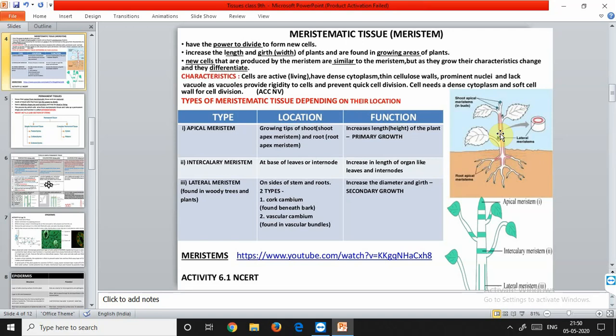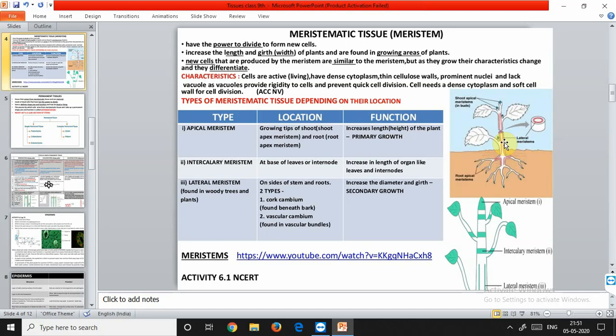So if there is some injury in the plant, then that injury can be recovered by regular division of the meristematic tissues. The plant shoots lodged or bent by wind are made to grow upright by the activity of intercalary meristem. So if due to the action of wind this branch gets tilted, then it can regain its size and become upright once the intercalary meristem has started to function. So intercalary meristem has its role in taking the branch of a stem to its original position if it's tilted by the action of wind.